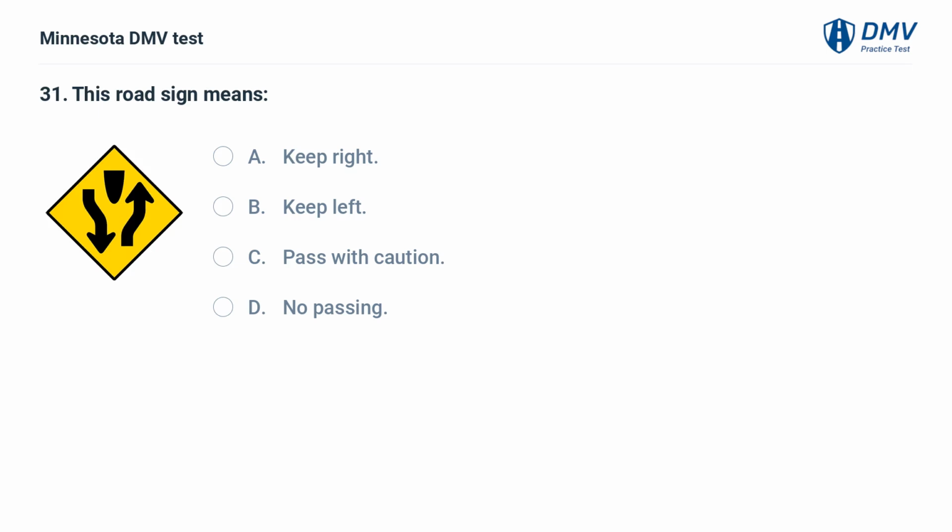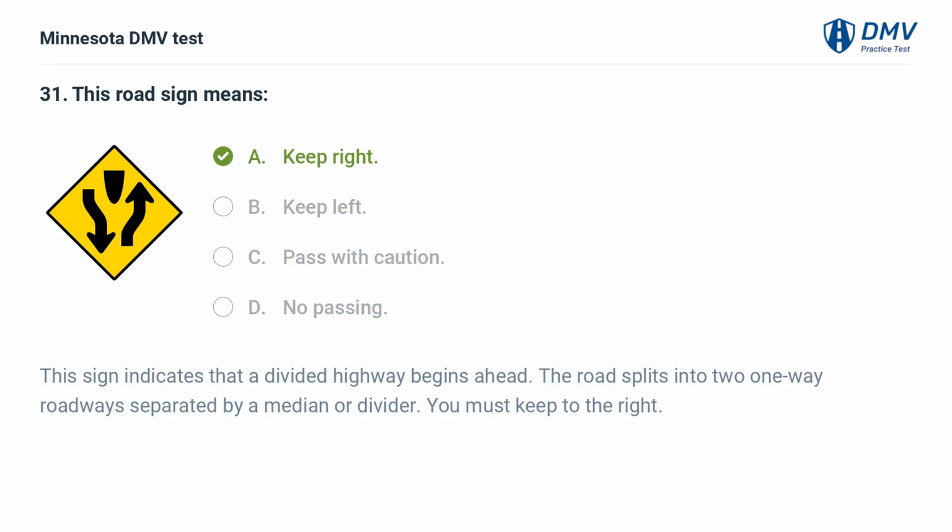This road sign means: A. Keep right. B. Keep left. C. Pass with caution. D. No passing. A. Keep right. This sign indicates that a divided highway begins ahead. The road splits into two one-way roadways separated by a median or divider. You must keep to the right.